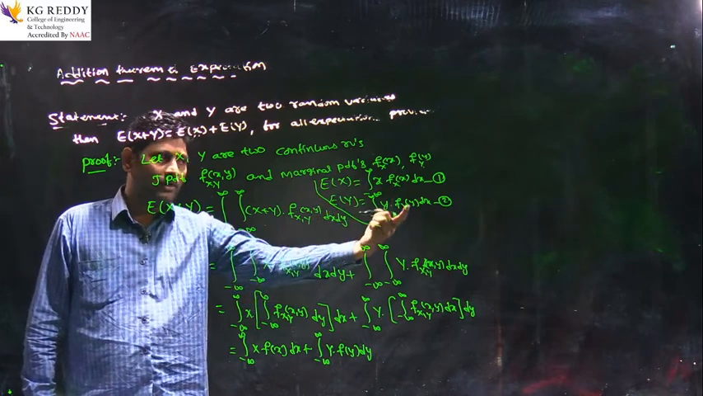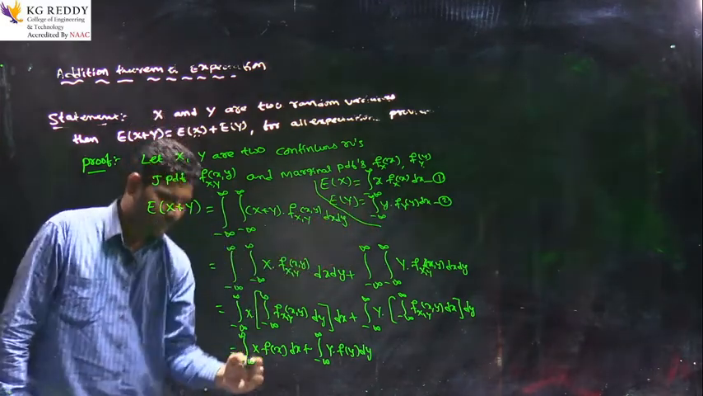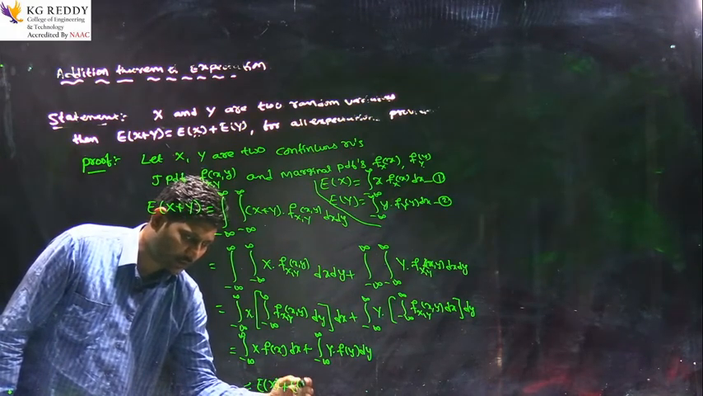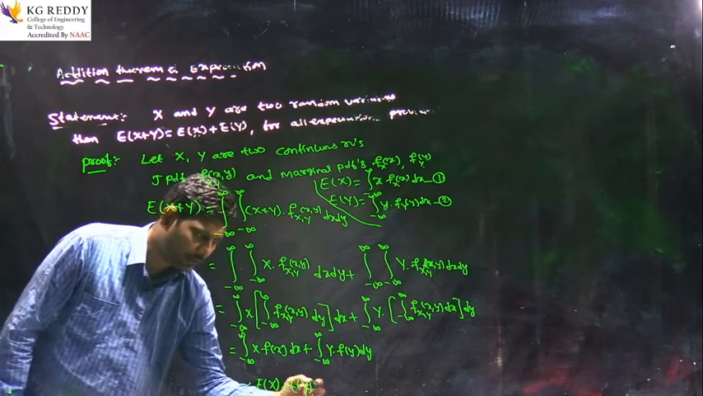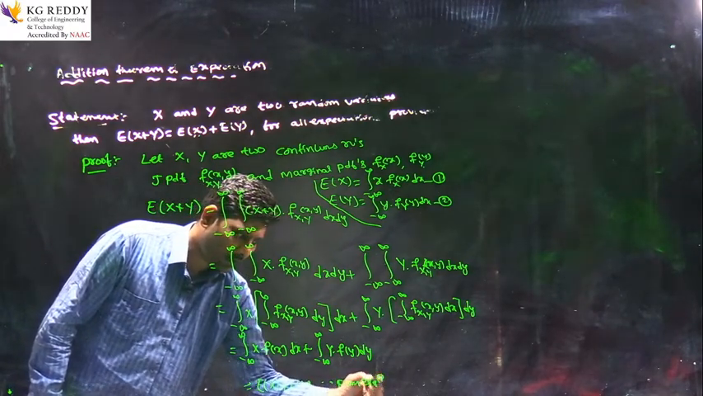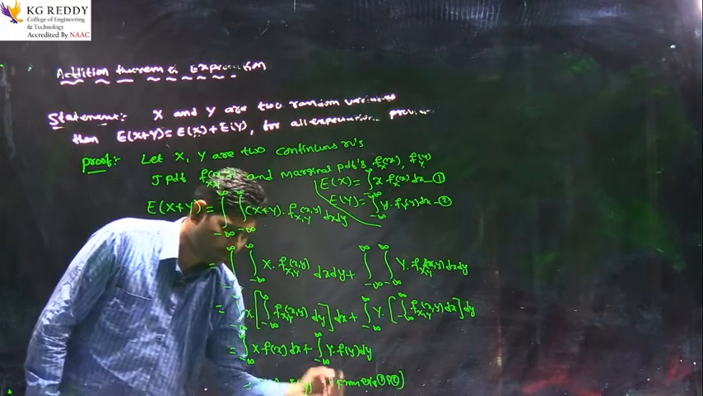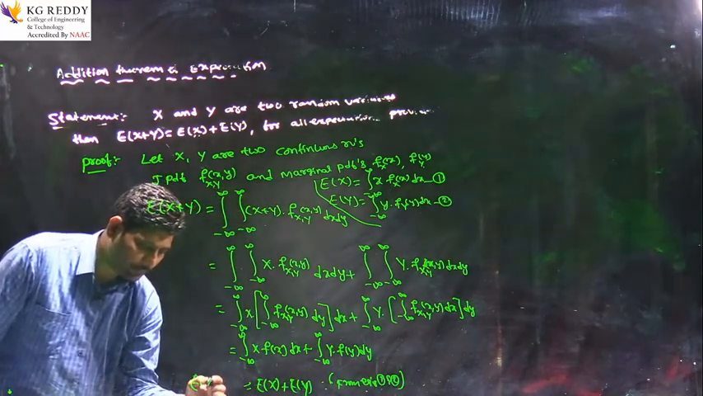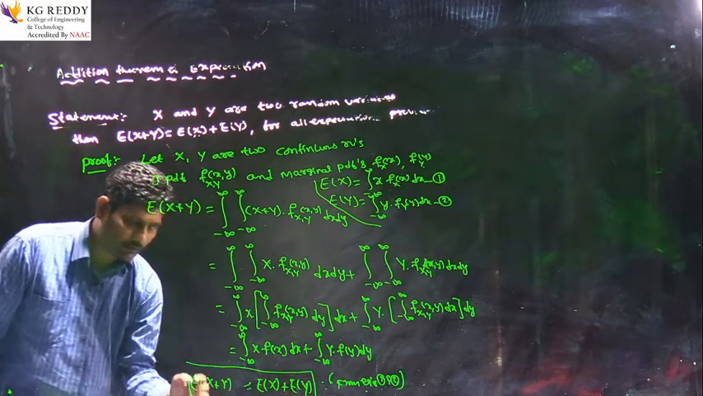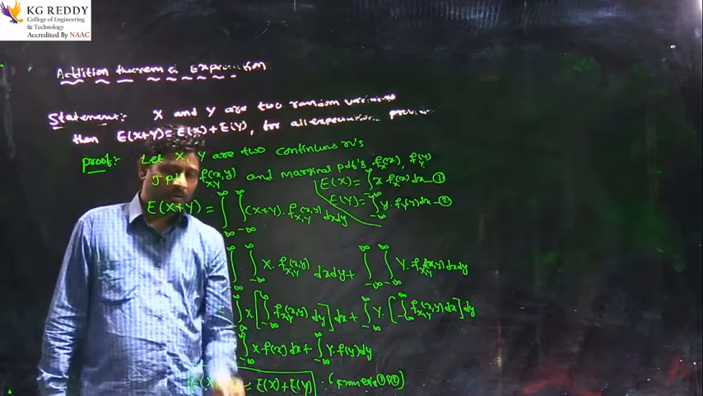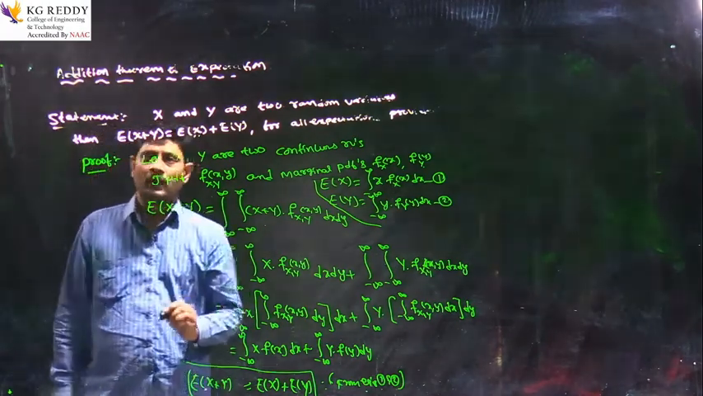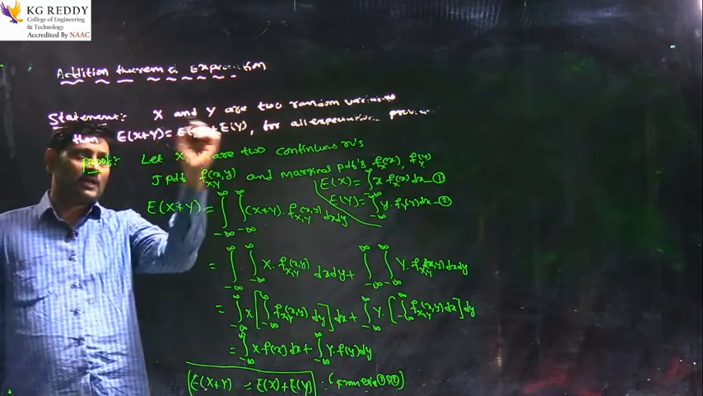Similarly, expectation of Y. So, I am writing expectation of X plus expectation of Y from equations 1 and 2. So, expectation of X plus Y equals expectation of X plus expectation of Y. This is the addition theorem for expectations. So, in this theorem, I am taking only two random variables X and Y.